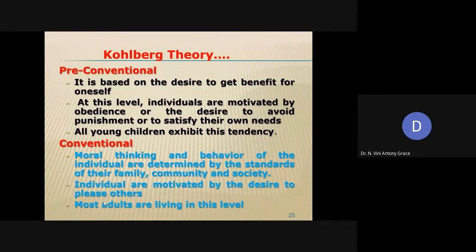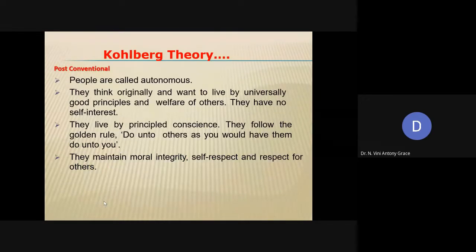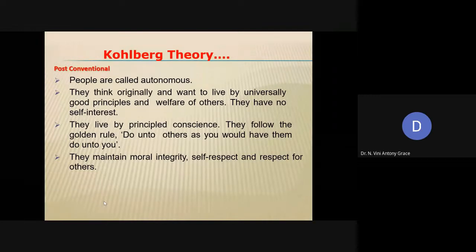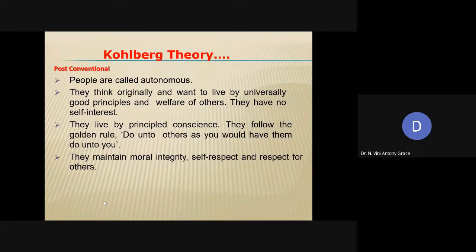Next is the post-conventional level of moral development. In this post-conventional level, people are called autonomous. That is, they can think originally. They will not stick to the moral standards of a society, a family, or a particular community. Rather, they can think originally: according to me, what is moral?